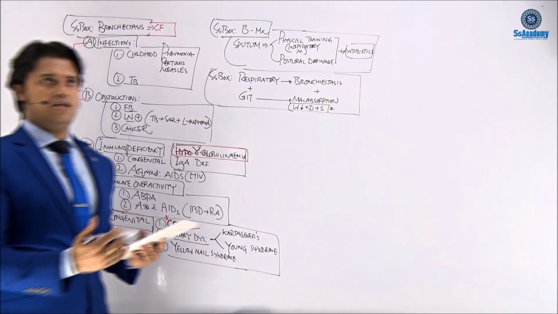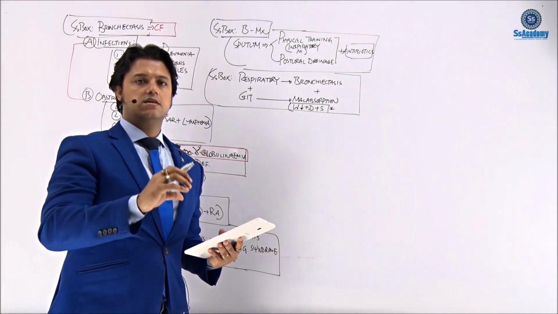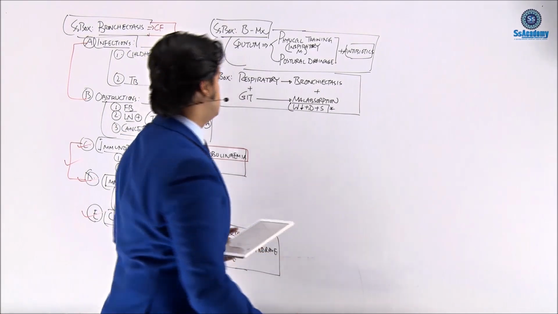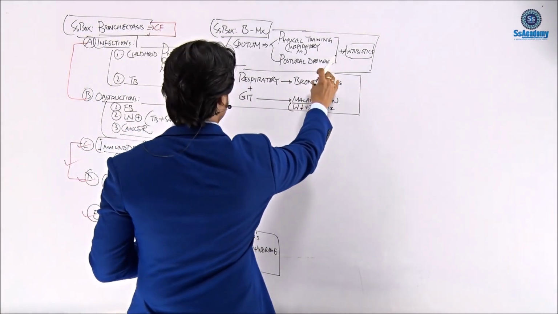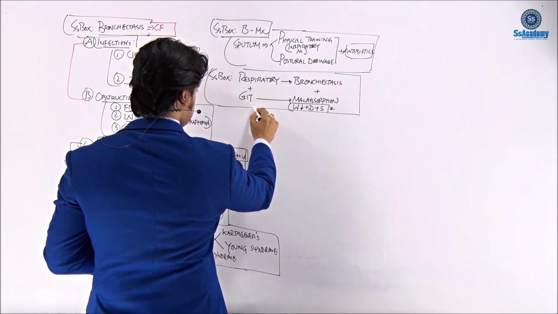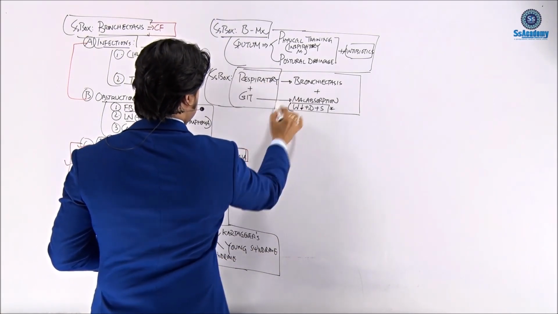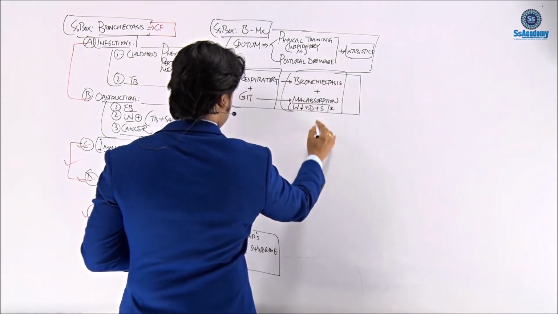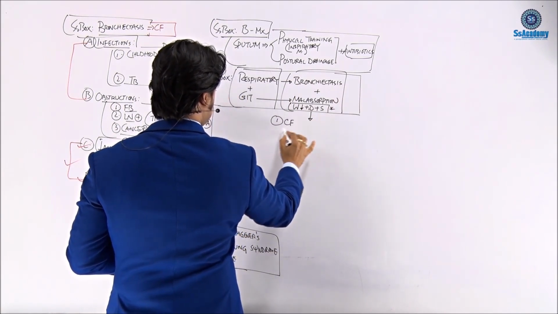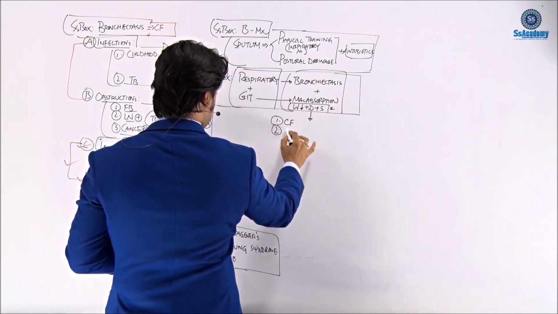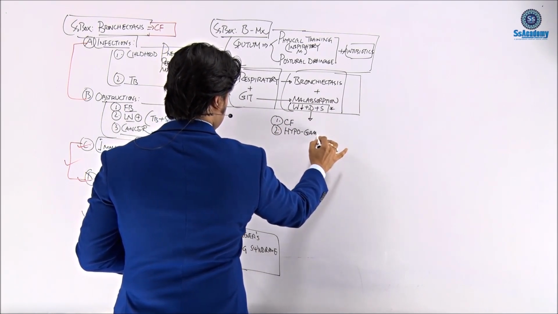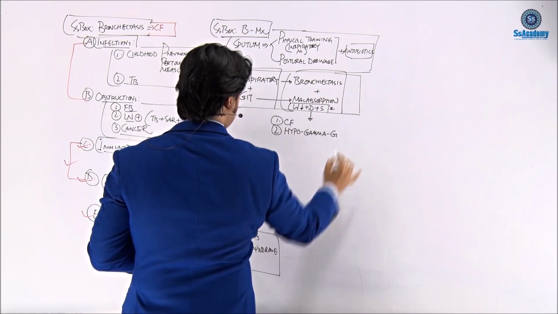If a patient comes with bronchiectasis along with malabsorption, we need to think of the first diagnosis, cystic fibrosis, and the second diagnosis, hypogammaglobulinemia.